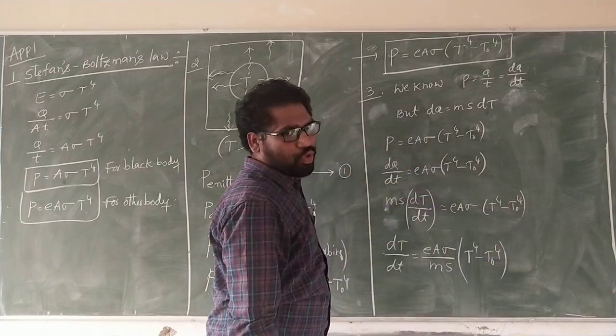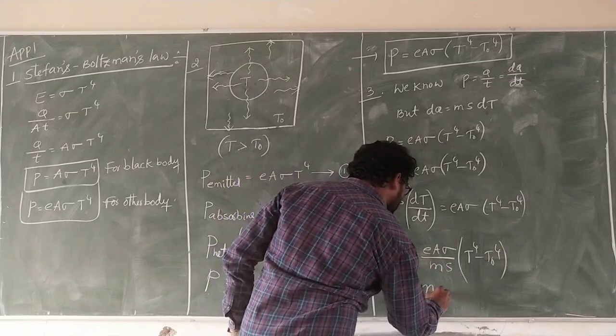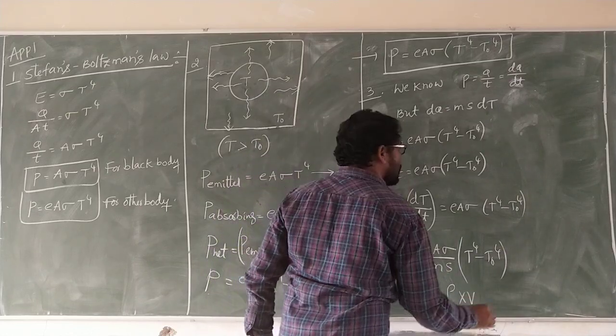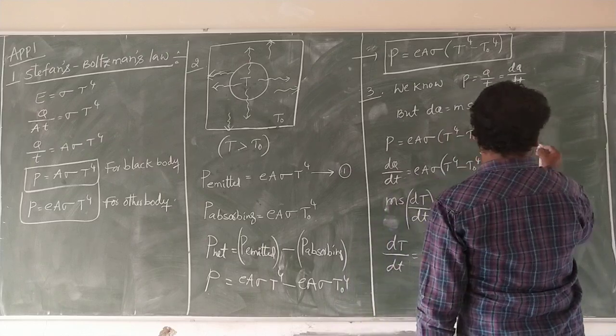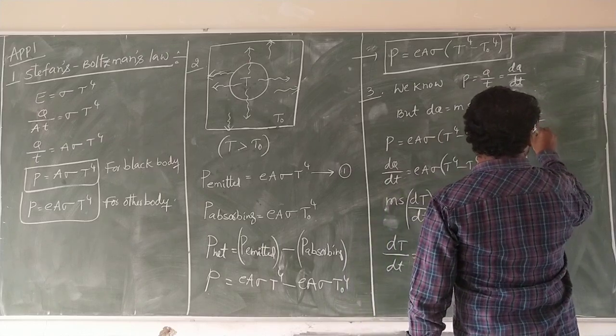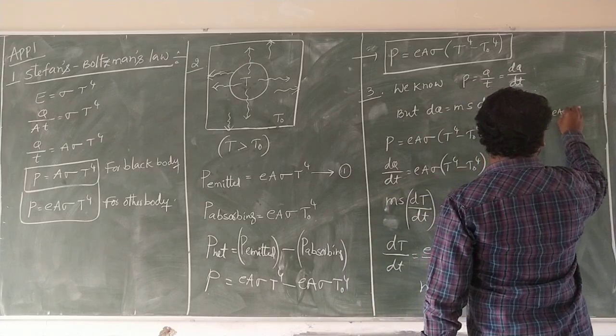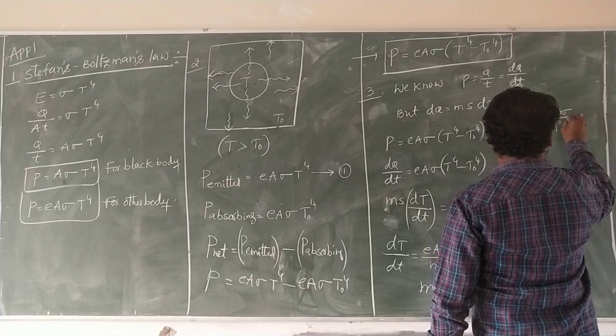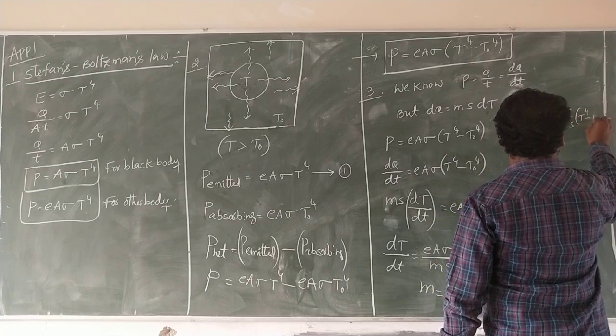Mass is equal to density times volume. Substituting, dT by dt is equal to E A sigma by density into volume into s, times T power 4 minus T0 power 4.